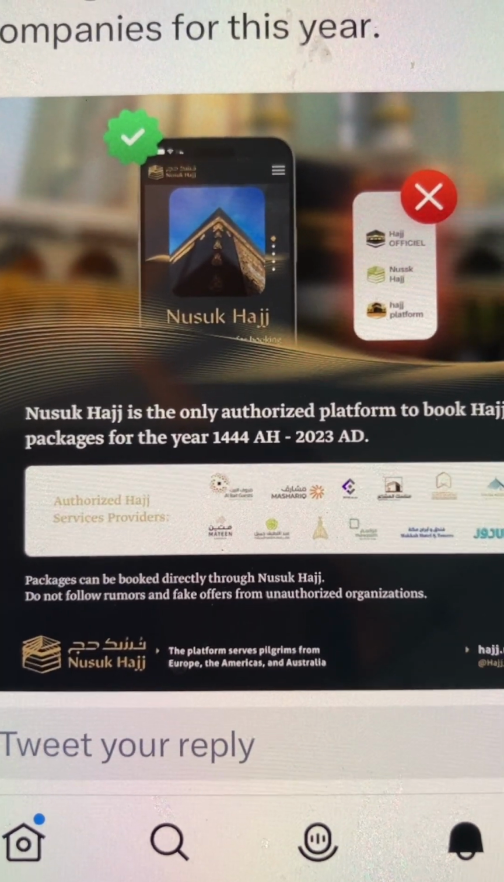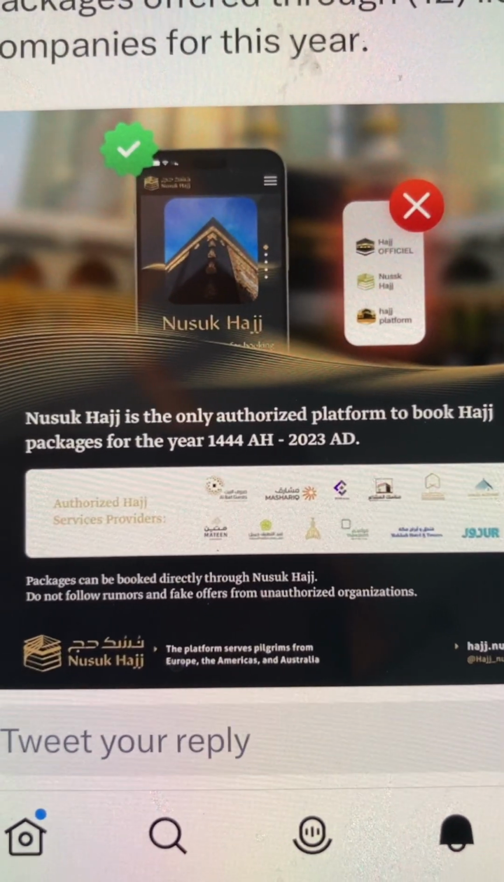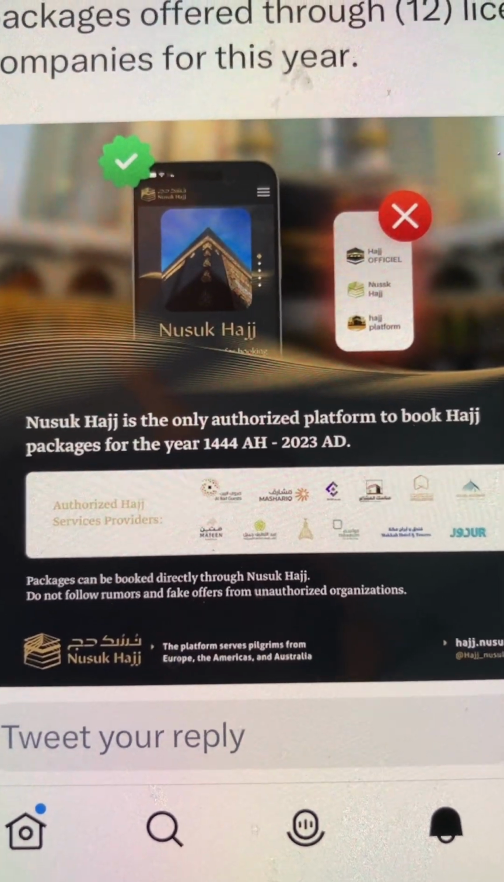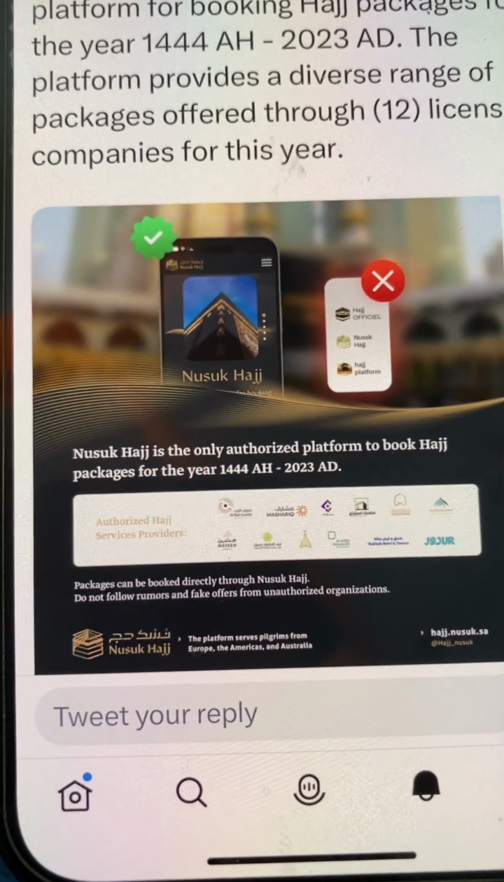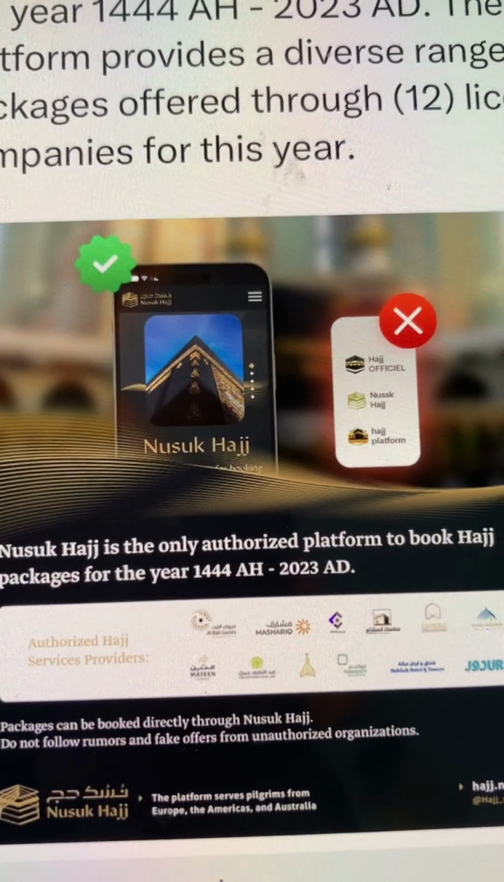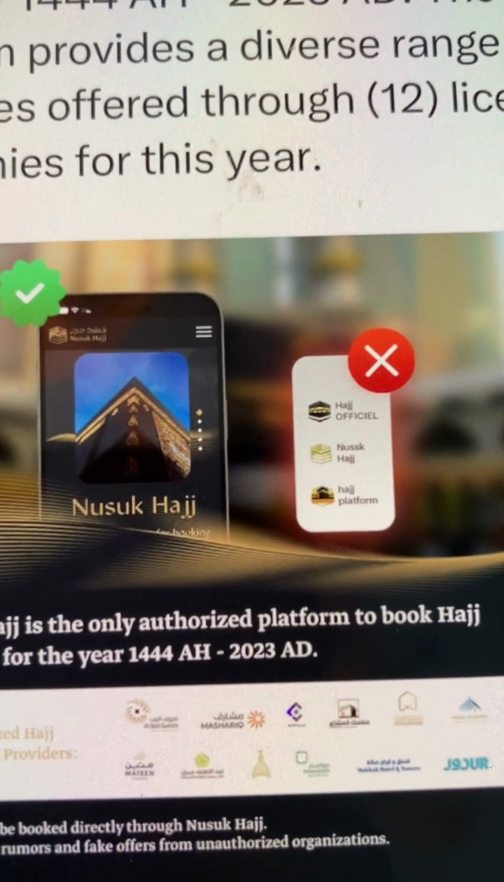You also see the logos of the companies. You see the websites of those logos of the Hajj packages. Go to their websites and you will see there is contact information on their website. You can contact them and if you need any information, they can provide you regarding Hajj and Umrah, whatever you like.